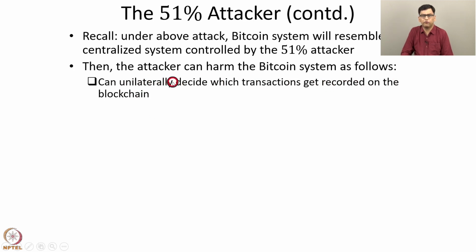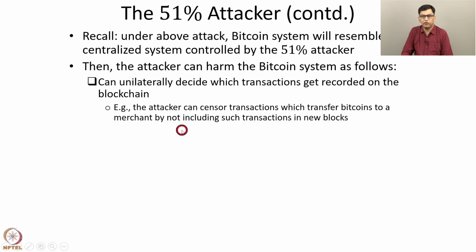If the attacker has, for example, some parties whose blocks the attacker does not want to include, then the attacker can ignore those transactions by those other parties. So the attacker can unilaterally decide which transactions get recorded on the blockchain. For example, the attacker can censor transactions that transfer bitcoins to a merchant by not including such transactions in new blocks. For example, if there is a merchant, say Bob, and the attacker does not want payments to be made to Bob, in that case, the attacker can ignore such transactions which transfer bitcoins to Bob and not include those in new blocks.